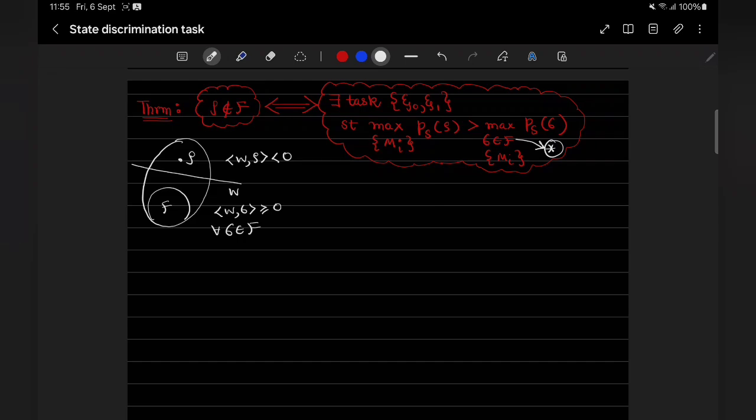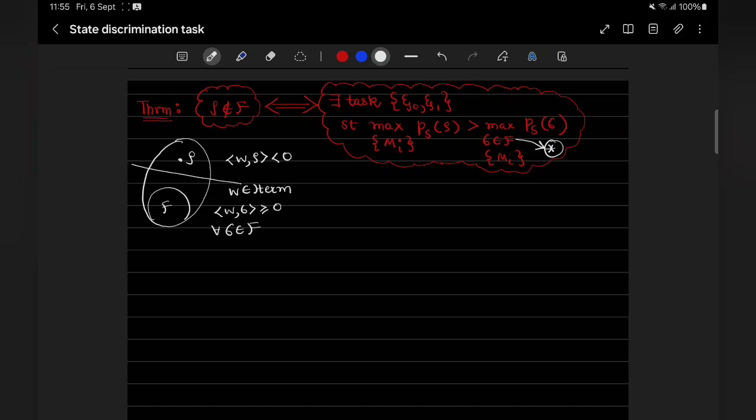So the main ingredient towards proving this will be something called the hyperplane separating theorem, or separating hyperplane theorem, which is also called the Hahn-Banach theorem. It basically says that I can have an observable W, a Hermitian operator, that can observe the fact that my state is outside the free set.